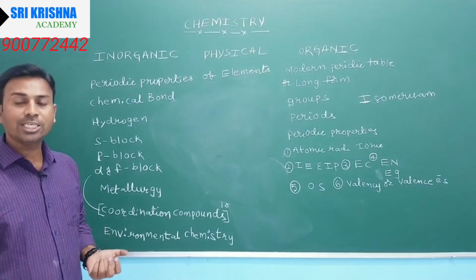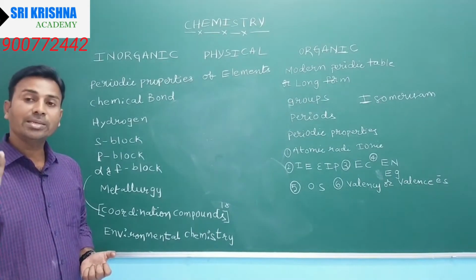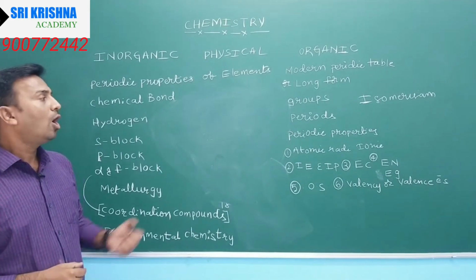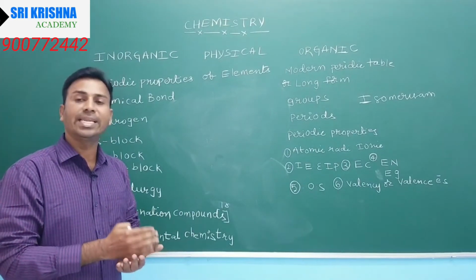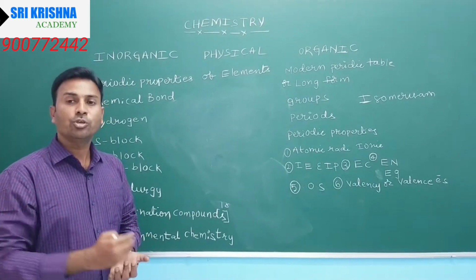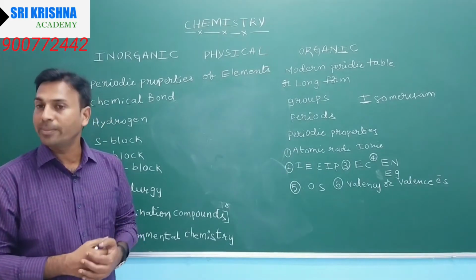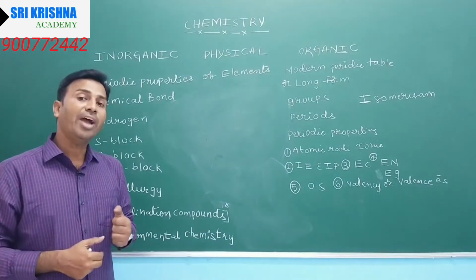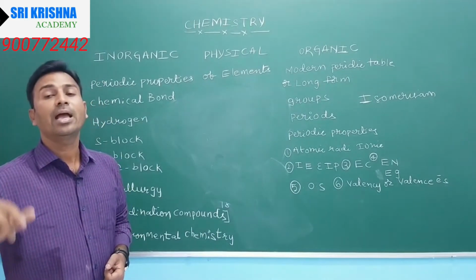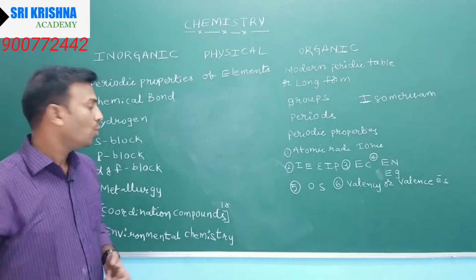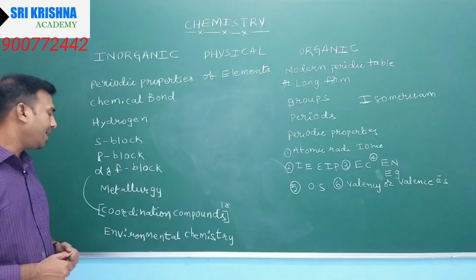Then metallurgy, metallurgical operations: how we pick the ore, how we grind it, and which method is applicable for purification or refining of the metal. Corresponding to the element contained in the ore, those methods we have to read in metallurgy.